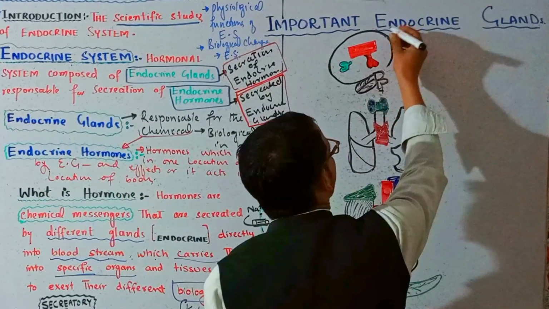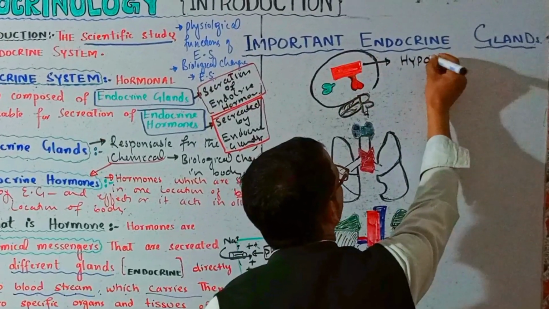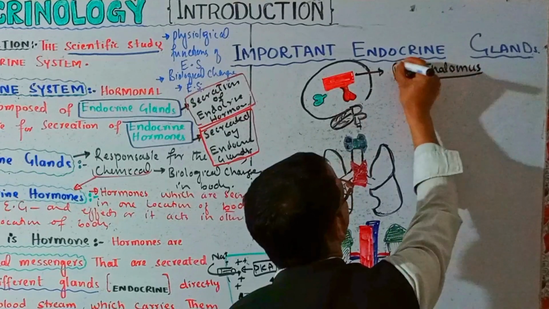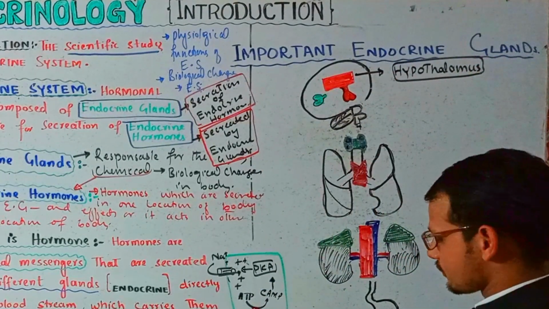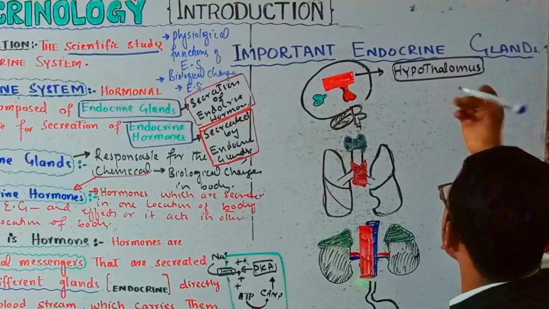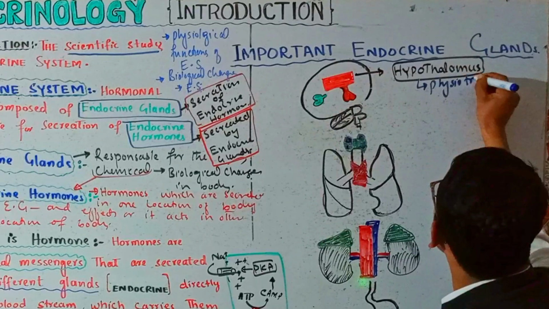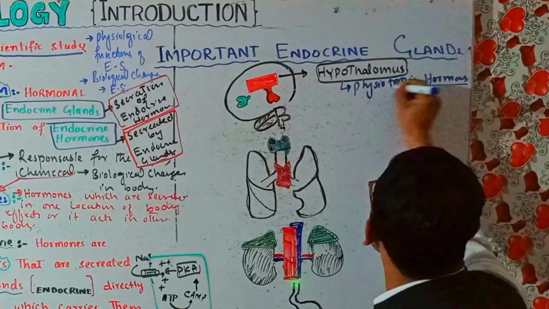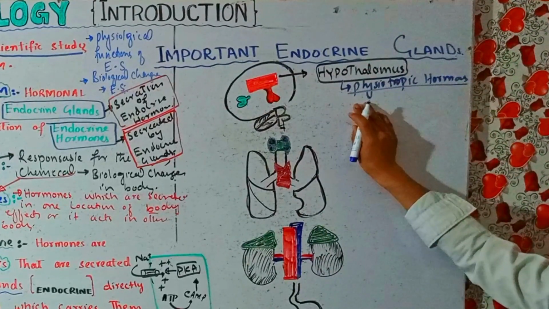for example, in the brain we have the hypothalamus, this is an endocrine gland, right? And all the hypophysiotropic hormones are released by this hypothalamus, for example, the gonadotropin releasing hormones, right?